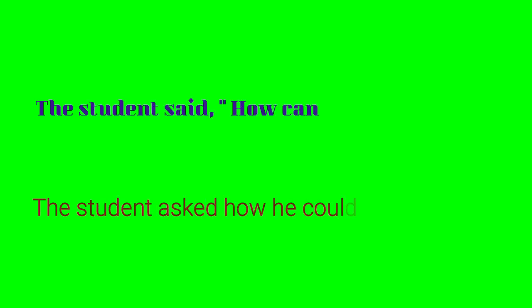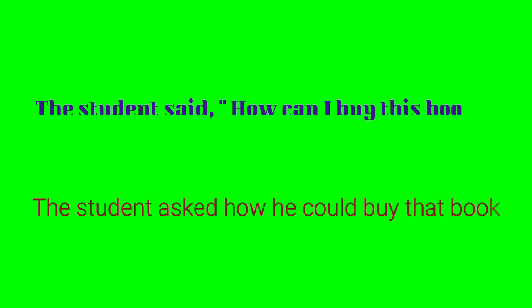The student said, how can I buy this book? The student is a speaker, right? The student said is a reporting clause and said is a reporting verb. Now what did the student say? How can I buy this book? You have already learned in your previous session, can becomes could, right? So please remember the order: question word, subject, and verb. Okay, now let's try.